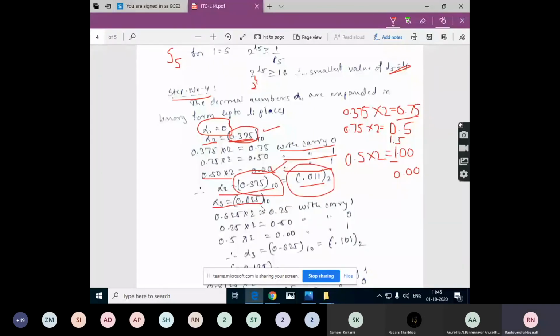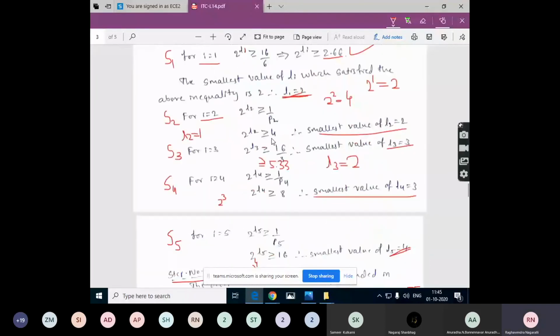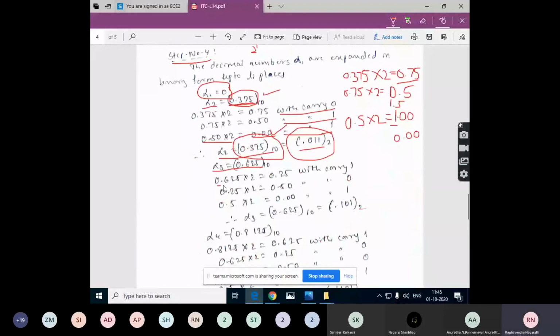Alpha 3 is what? 0.625. Now convert this into the binary form. How? 0.625, the decimal value, into 2. If you get greater than 1, then we will use that as a carry. So 0.625 into 2 is 1.25. Is it right? Yes, sir. So 1 we will take as carry and we are maintaining 0.25 here.